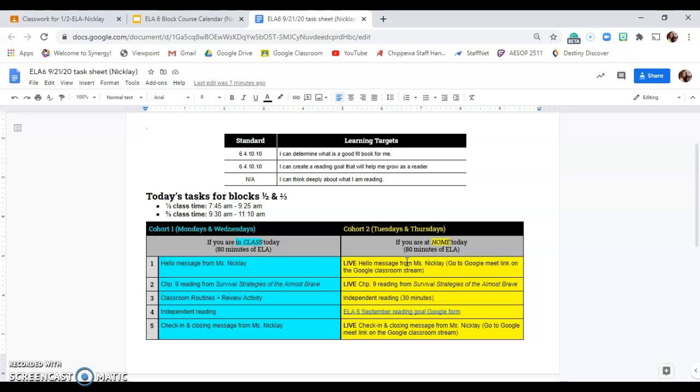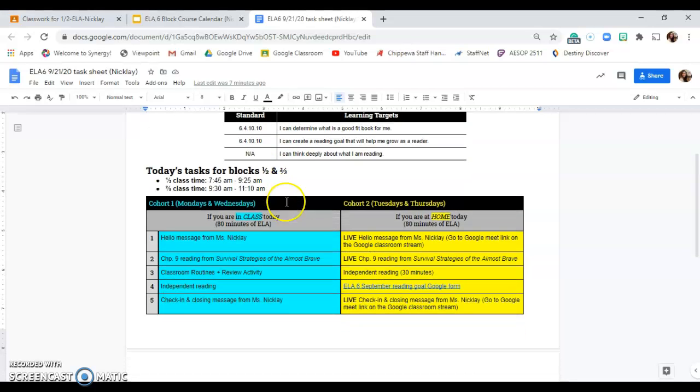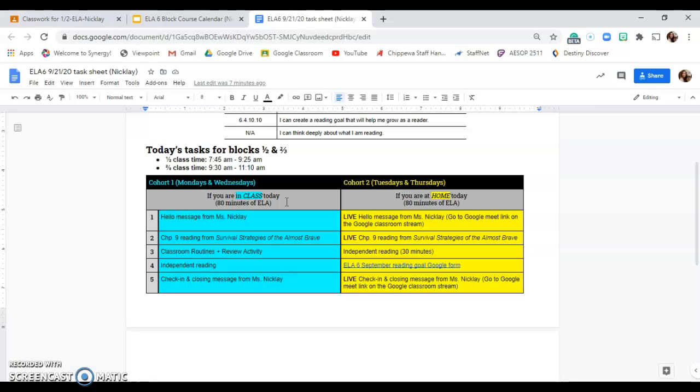Two of the learning targets are ones that we talked about last week: I can determine what is a good fit book for me, and I can create a reading goal that will help me grow as a reader. New to you this week will be I can think deeply about what I am reading. All right, so if you are in block 1, 2, or 2, 3, you still have 80 minutes of ELA.